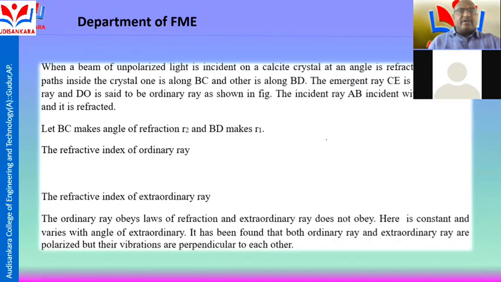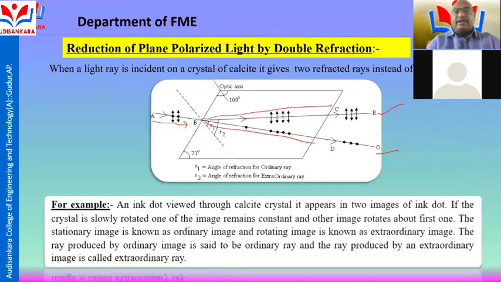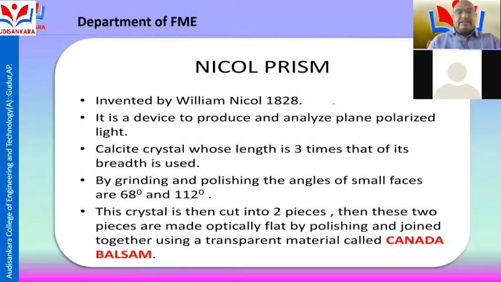The refractive index of the ordinary ray and the refractive index of the extraordinary ray differ. The ordinary ray obeys the law of refraction and the extraordinary ray does not. The ordinary index is constant, and the extraordinary index varies with the angle. It has been found that the ordinary and extraordinary rays are both plane polarized, but their vibrations are perpendicular to each other. That is called double refraction. But here the Nicol prism is based on double refraction.